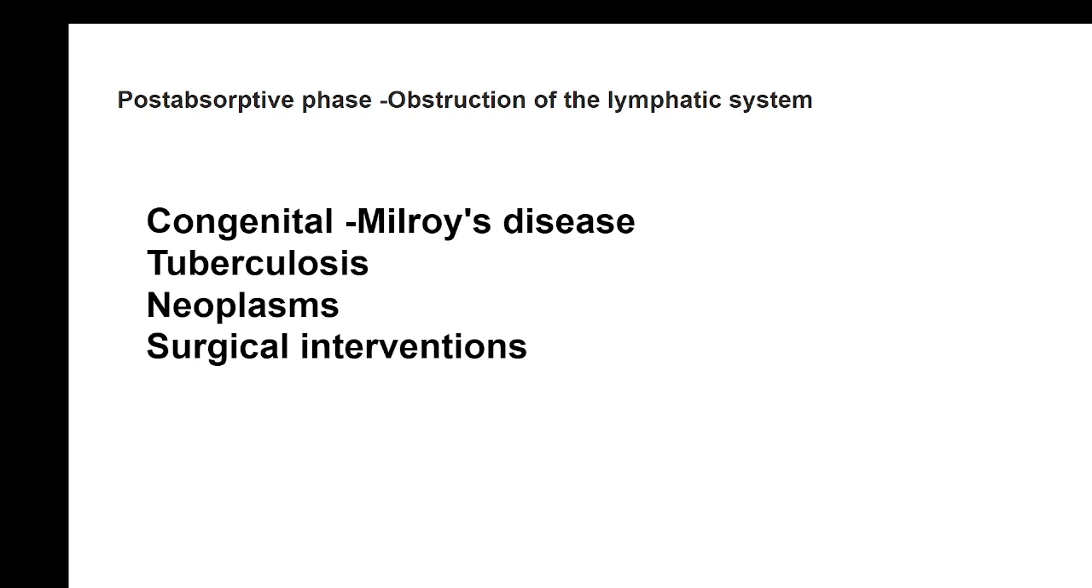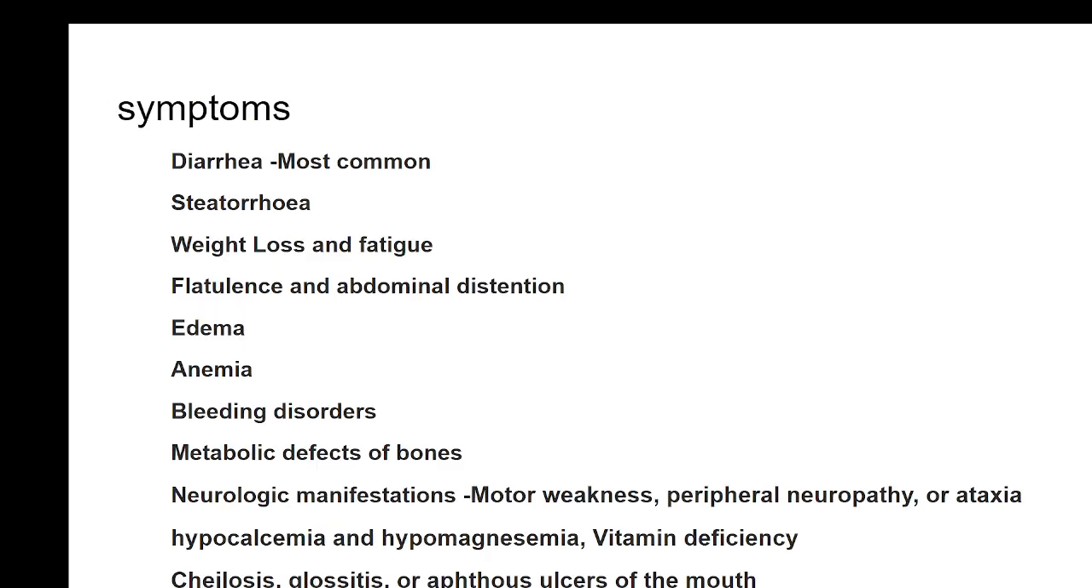Then the post-absorptive conditions, where there is an obstruction to the lymphatic system. Of course, it can occur due to congenital diseases like Milroy's disease, where there is agenesis of the lymphatic system, or even diseases like tuberculosis, neoplasms, and surgical interventions can affect the structure of the lymphatic system, and that can result in malabsorption. So when a patient comes with the symptom of malabsorption, it has to be investigated, or rather most of this can be done by thorough clinical history taking, and with that history taking you can decide about the cause of malabsorption.